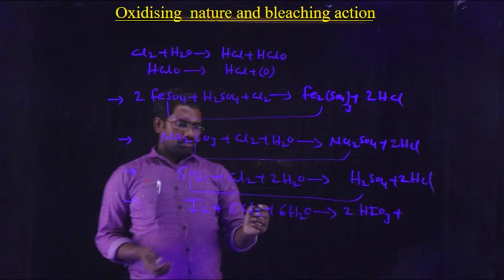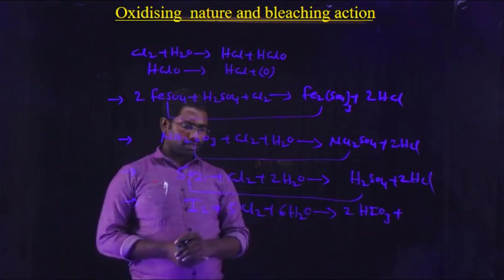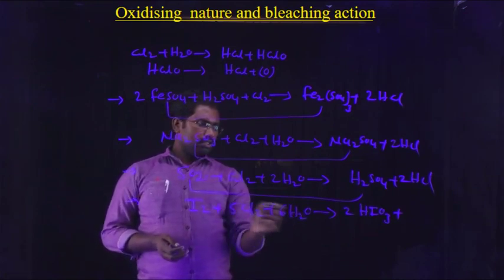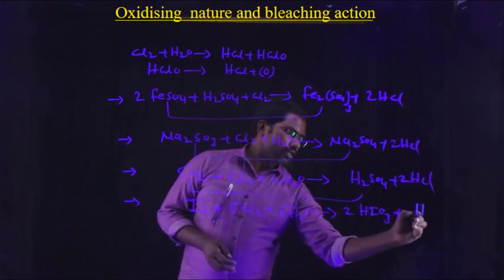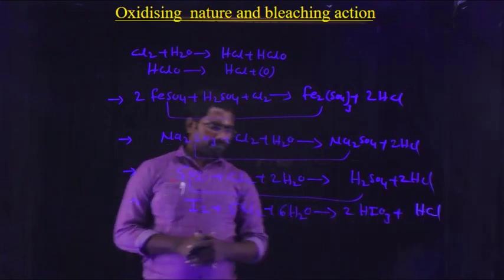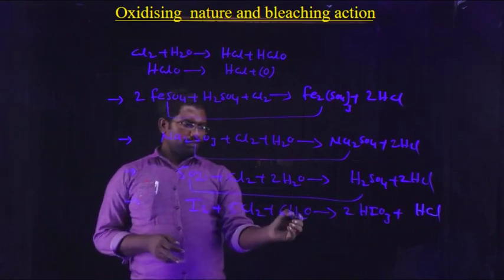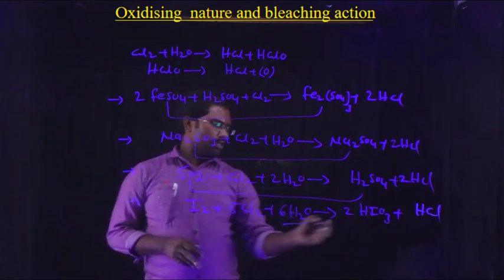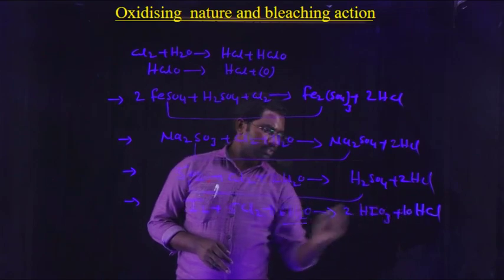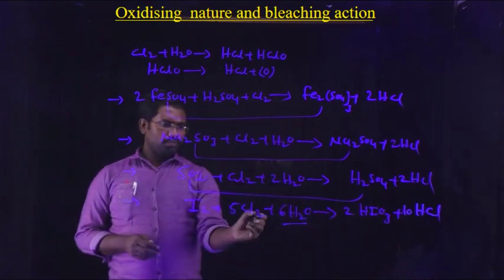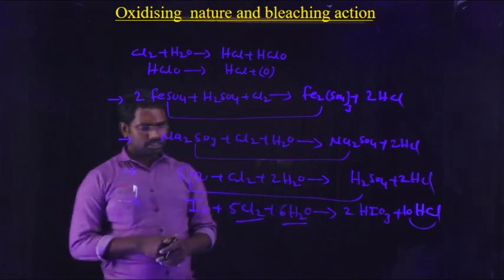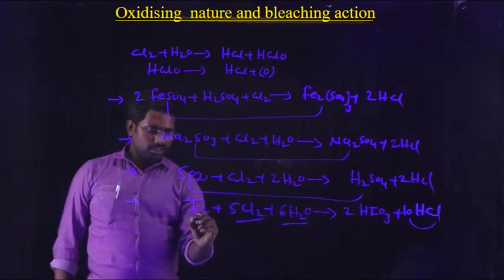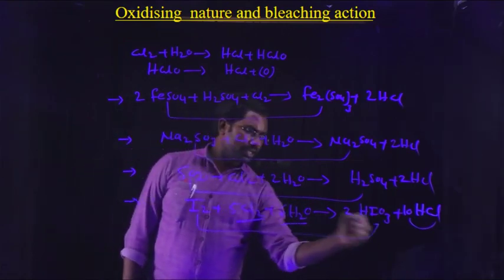Here 5 × 2 = 10 chlorines, and here 6 × 2 = 12 hydrogens. Out of these, HCl will come: 12 hydrogens, here 2 hydrogens, leaving 10 hydrogens. Coming to chlorine, 5 × 2 = 10 chlorines, here also 10 Cl, it is balanced. So chlorine oxidizes iodine into iodic acid,